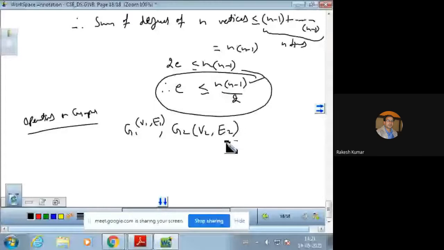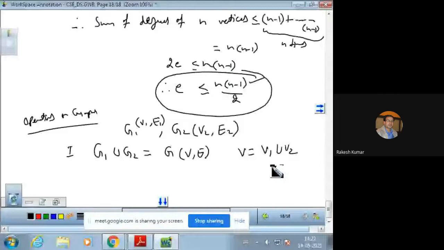Then the first point is we can find the union of G1 and G2, and that will be a simple graph G having vertices V and edges E, where V is V1 union V2, and E is E1 union E2. So we take the union of vertices correspondingly, and the union of edges also.